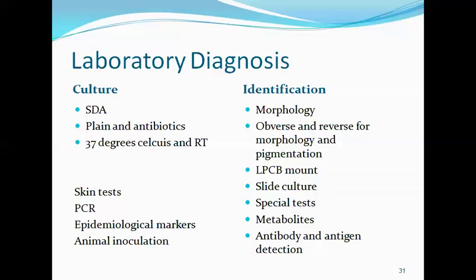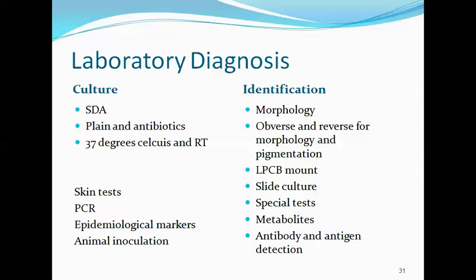Then we may have special identification tests, like in the case of Candida, a special test called the germ tube test. We can also have certain metabolites or end products of different fungi identified with the help of gas liquid chromatography.